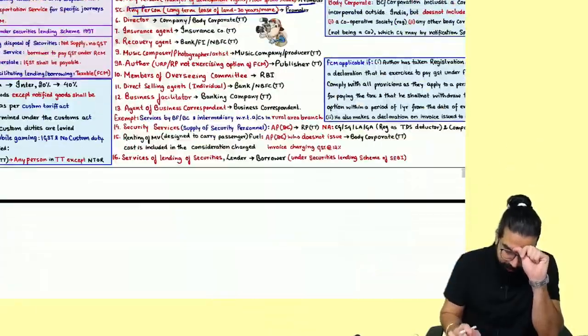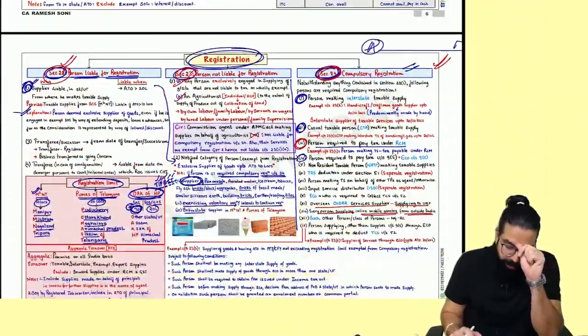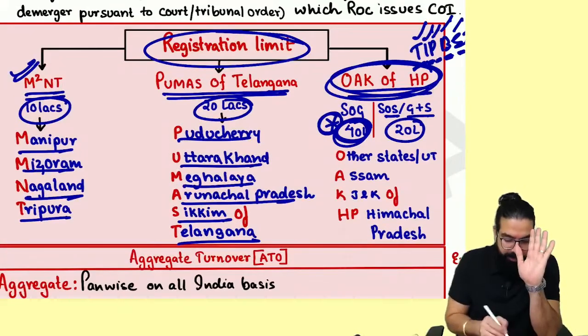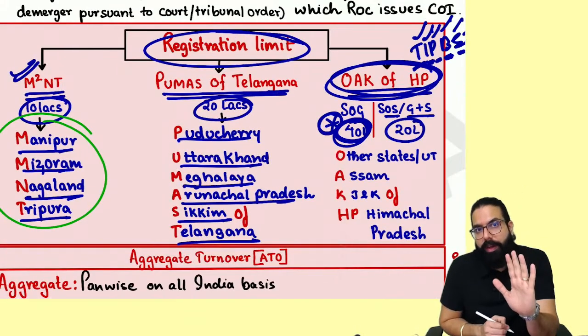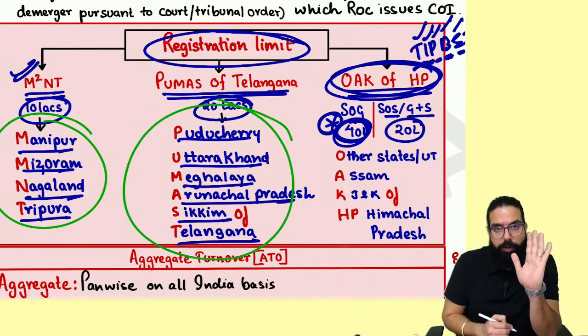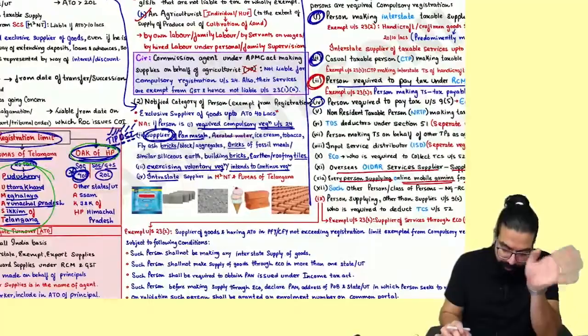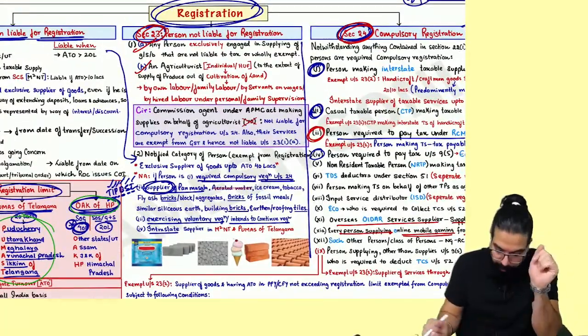Done, sir. This point is clear. Composition I have already told you. In the registration chapter, it is very, very important that you remember the registration limit. Yes, sir. We remember: 10 lakh for the special category states like Manipur, Mizoram, Nagaland, Tripura, Puducherry and Telangana, 20 lakh, and 40 lakh for goods, and 20 lakh in case of services. Yes, sir. We remember this point. Nothing very important other than that.